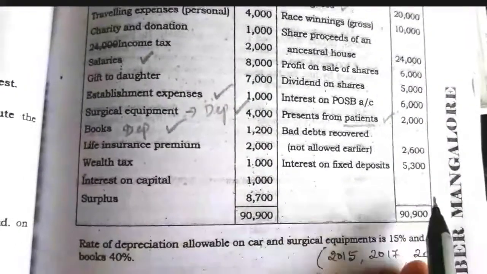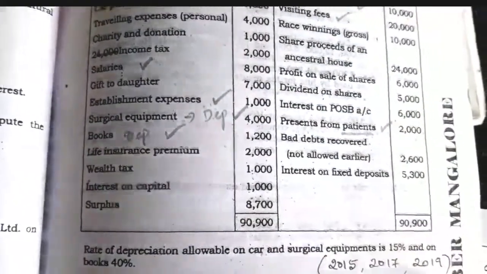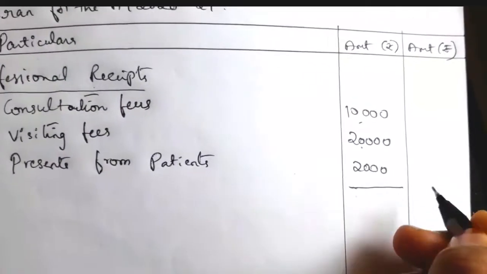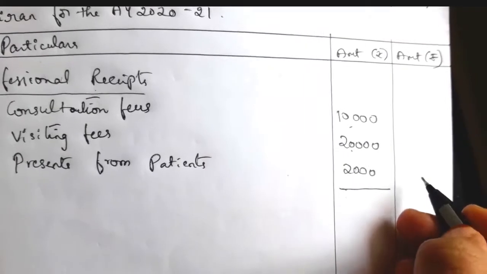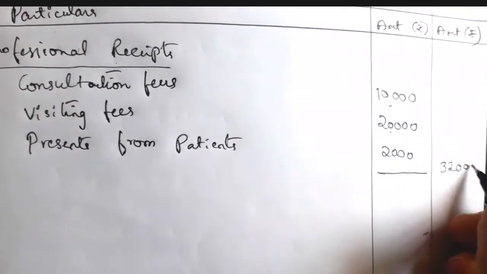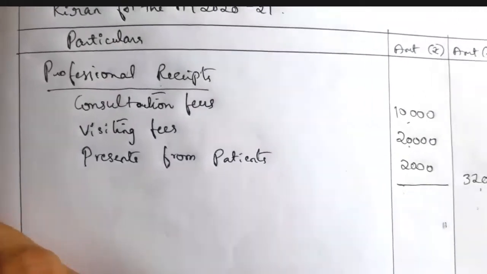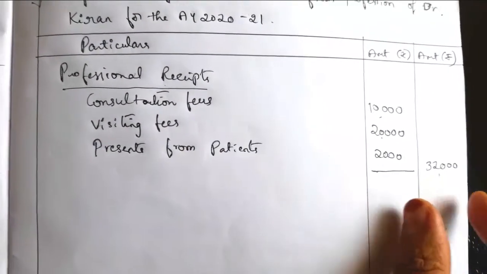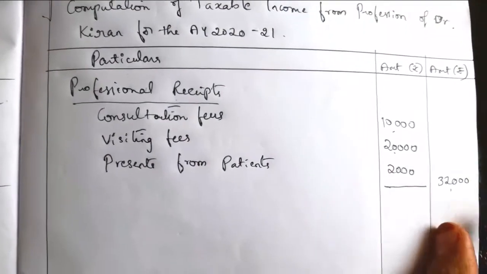Bad debt recovered and interest on fixed deposit are not relating to profession. Now we'll total it: 10,000 plus 20,000 plus 2,000 is equal to 32,000. So the total of professional receipt is 32,000, which is the income he is earning from his profession.